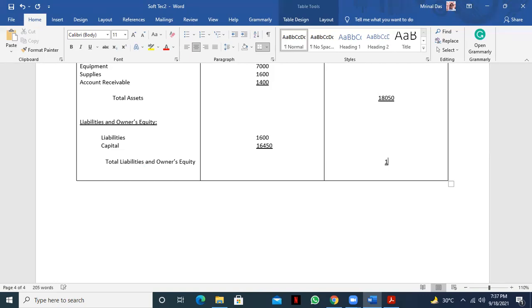It's the same amount, right? Yes, sir. So that means our math is okay. The asset and liabilities and owner's equity must be equal.